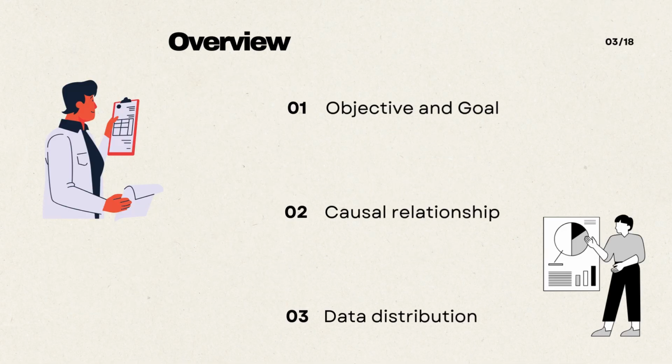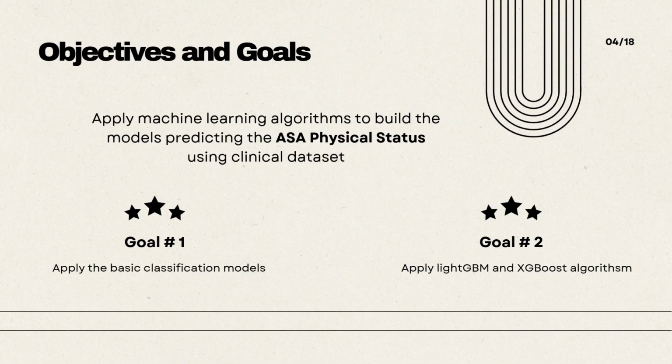In the overview section, I focus on three things. 1. The objective and goal. 2. The causal relationship: why these variables should predict ASA. And 3. The data distribution, so we understand what the model is learning. My overall objective is to apply machine learning algorithms to predict ASA physical status using a clinical dataset.